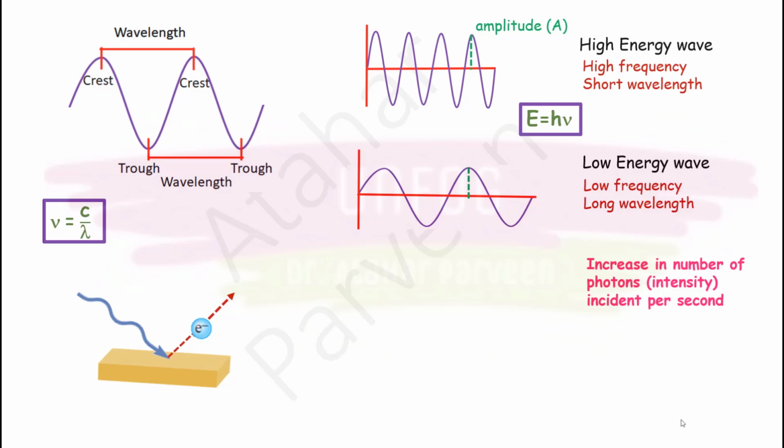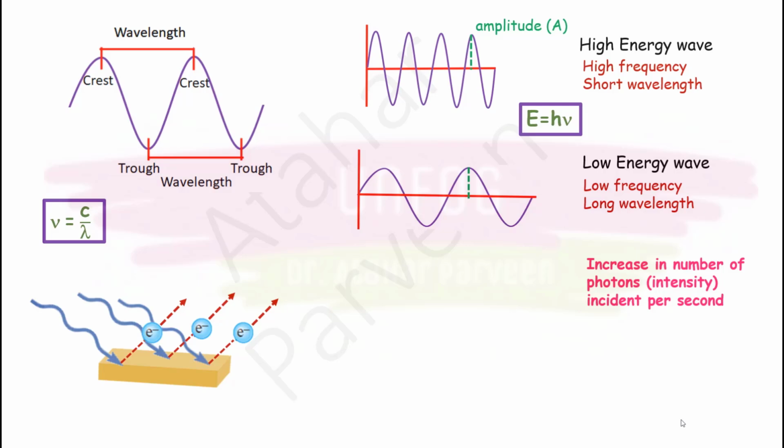If I want to increase the intensity of the light ray, what will I do? I will give more light rays, right? This increase in light rays is nothing but an increase in intensity, which in turn increases the number of electrons ejected. That means more photoelectrons are ejected with more intensity.